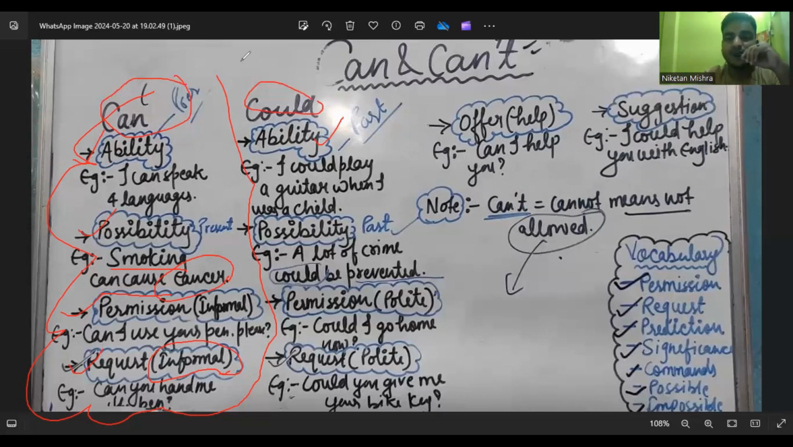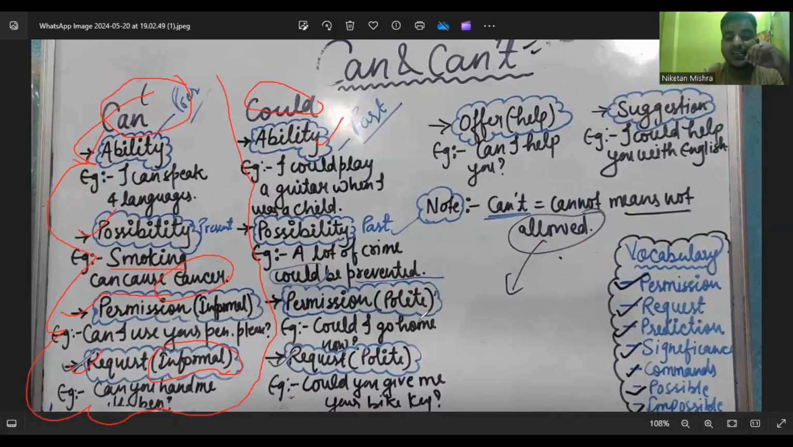So when we talk about ability, for example, I could play the guitar when I was a child. Possibility we also use for the past: a lot of crime could be prevented. We also use could for politeness. Now here try to understand. Whenever we are using could, we are using it for the past, but we use could in the present also. Whenever we take any permission or make any request, it makes our words more polite.